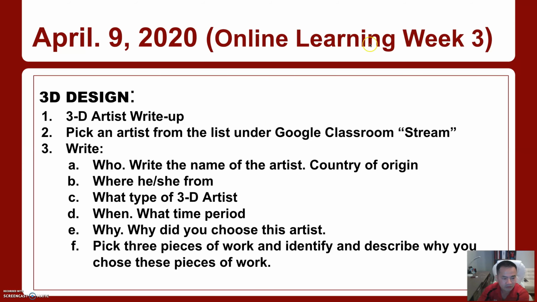So here's what you're going to do. You're going to pick an artist from the list under Google Classroom. You're going to write who the artist is, where the artist is from, what type of 3D artist it is, and what time period, and also why you chose this artist. And then to wrap it up, you're going to write about 3 pieces of work, and identify and describe why you chose those pieces.